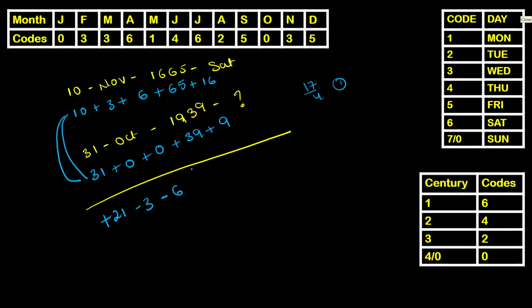65 to 39, as the value reduced, minus, and the difference between these two is 26. 16 to 19, that's a decrease, minus 7. So let us add all these values now. So plus 21 minus 26, let's write it as minus 5. As we discussed earlier, in this topic, 7 can be considered as 0.